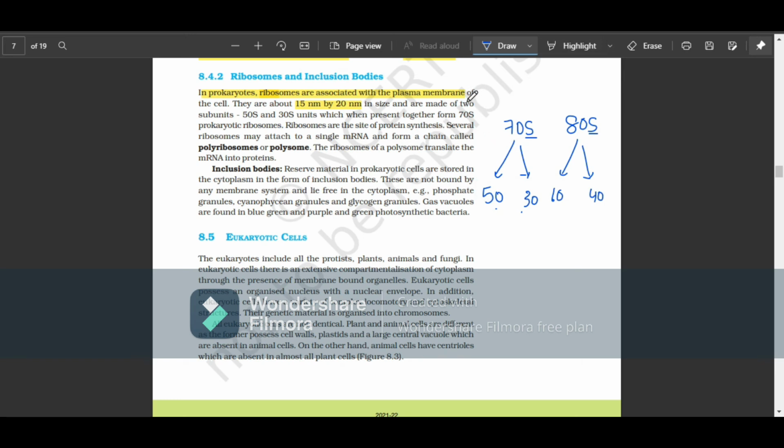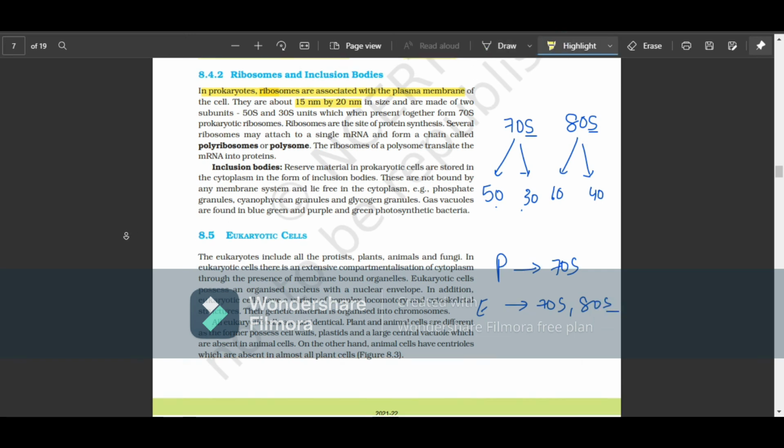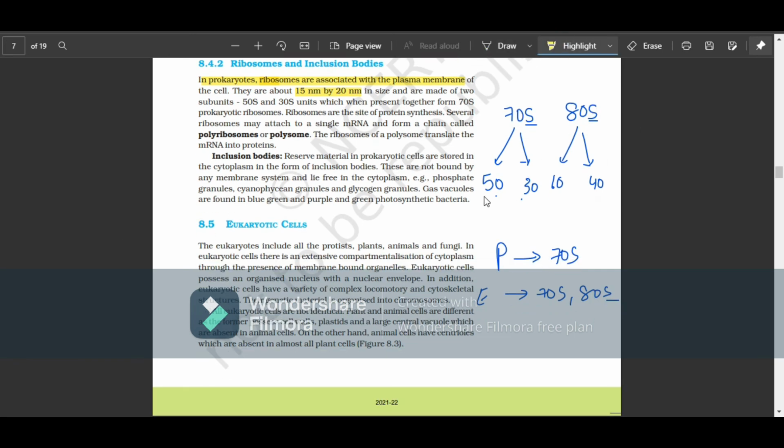In prokaryotes, there is only the 70S type, but in eukaryotes you can find both 70S and 80S. They have two subunits, 50S and 30S, and 60S and 40S. They are joined together by magnesium ions, Mg2+. We'll be studying it again later in the same chapter. Ribosomes are the site of protein synthesis.